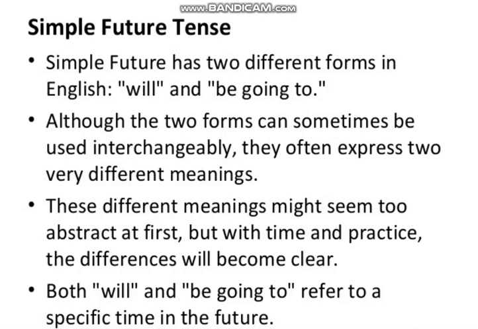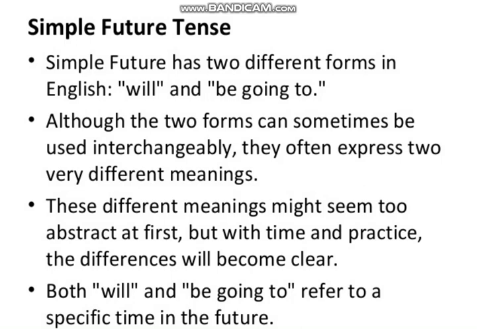Simple future tense has two different forms. Always remember that it has two different forms in English, will and be going to. We can use will as a helping verb, and also we can use be going to instead of this will, to express some sentences which would also be in simple future tense. It would be clear to you later on.